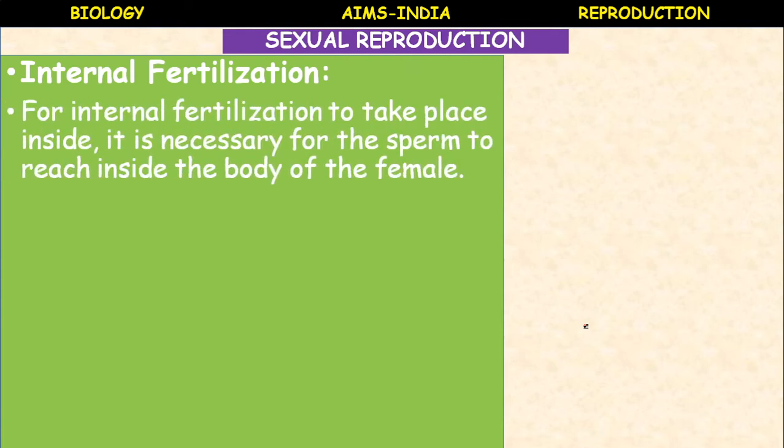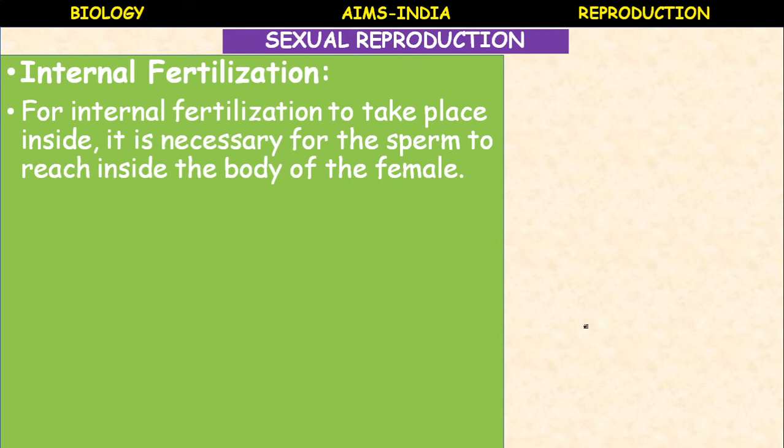Internal fertilization. We are studying reproduction in animals, and under that, we are discussing sexual reproduction. This fertilization process is of two types: internal fertilization and external fertilization. First, what is internal fertilization? For internal fertilization to take place, it is necessary for the sperms to reach inside the body of the female. This means internal fertilization occurs in the body of the female organism.